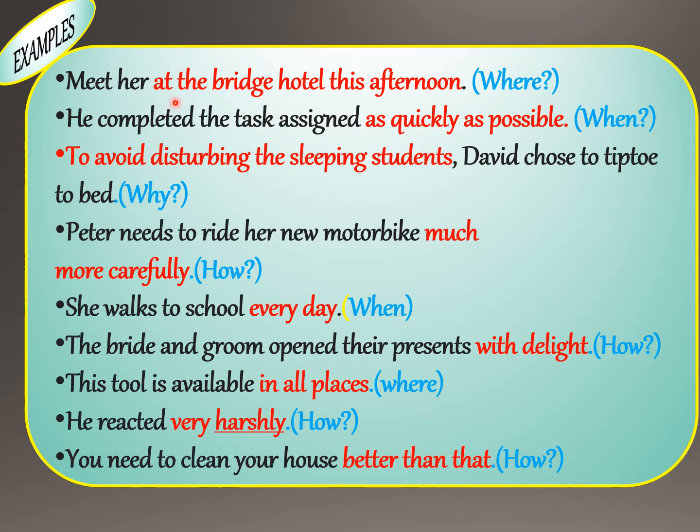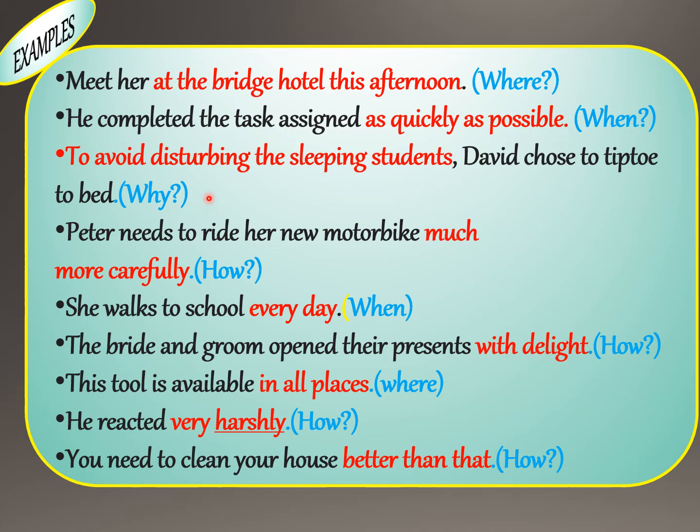Here are some examples of adverbial phrases which answer the question where, when, why, how. So let us learn. Meet her where? At the Bridge Hotel this afternoon. He completed the task assigned as quickly as possible. To avoid disturbing the sleeping students, David chose to tiptoe to bed.